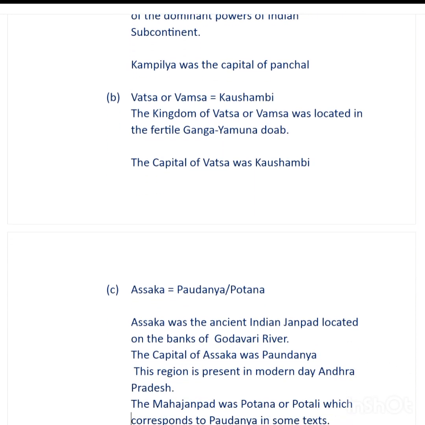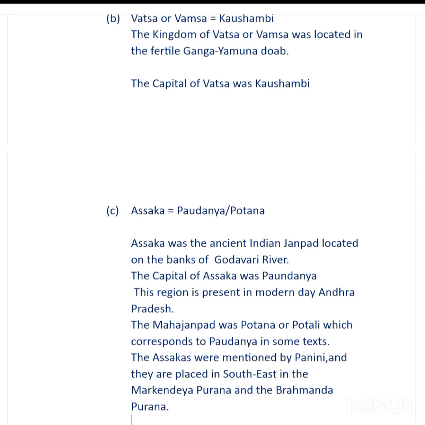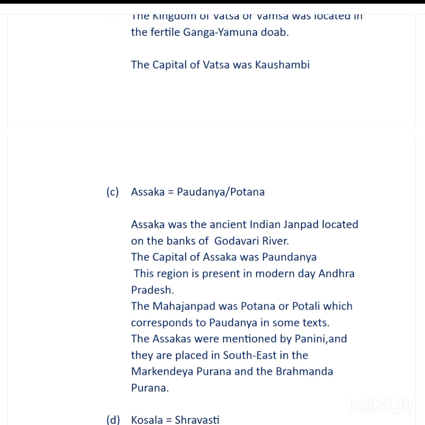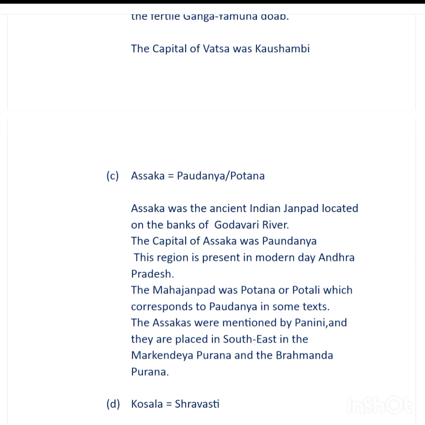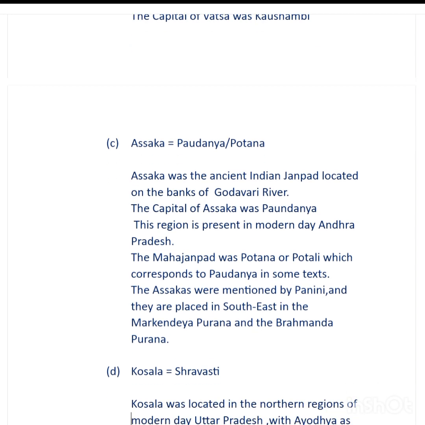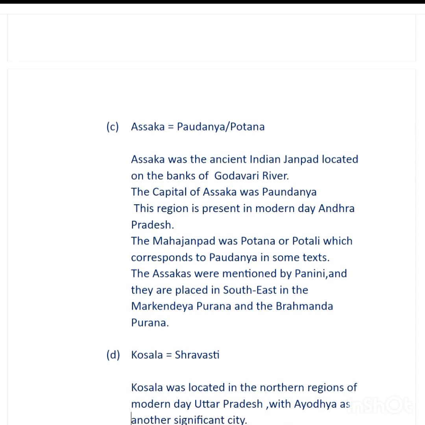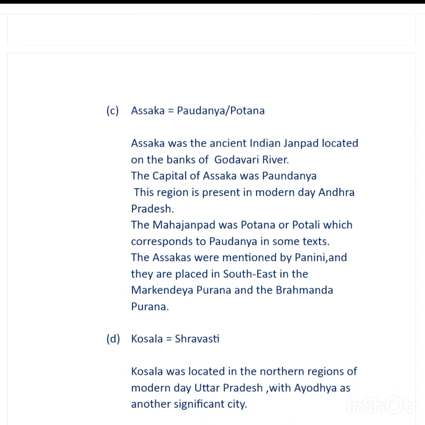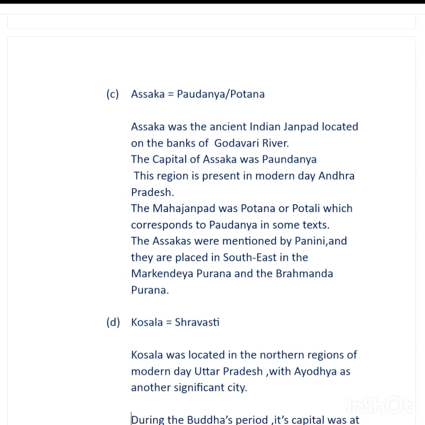Doab is a place where both the rivers meet. And the third important Mahajanpad was Asaka, whose capital was Podanya or Potana, and it was located on the banks of Godavari River. This region is present in modern day Andhra Pradesh, so it was located in the southern part of India, and Potana or Potali corresponds to Podanya in some texts. The Asakas were mentioned by Panini, and they are placed in the southeast in the Markandeya Purana and the Brahmanda Purana.